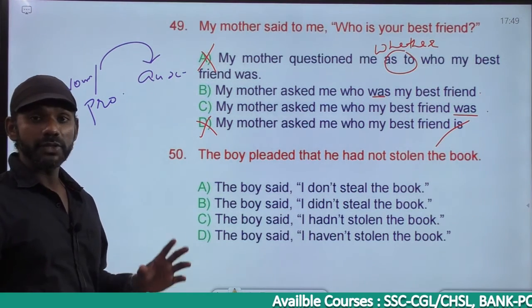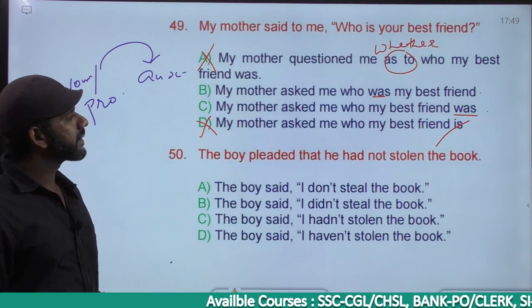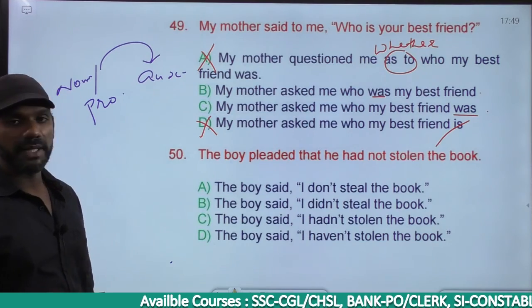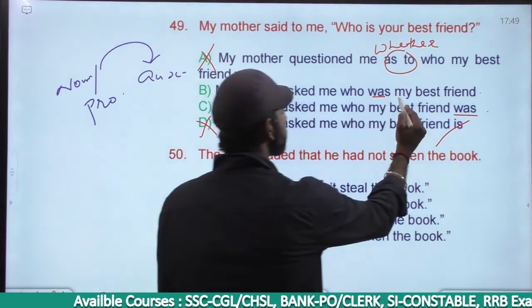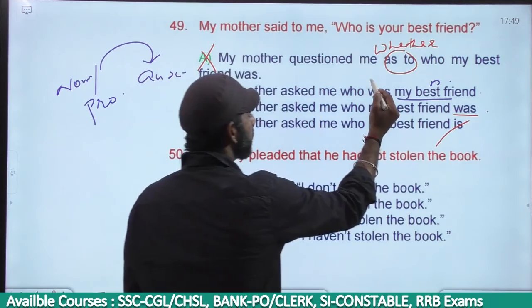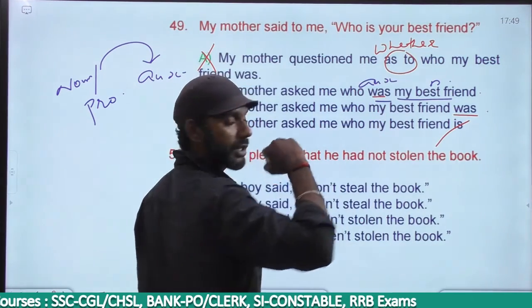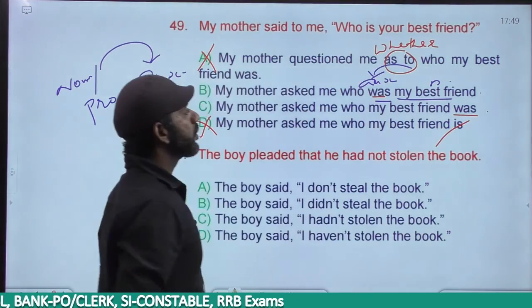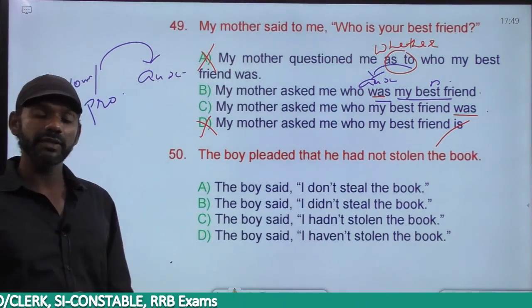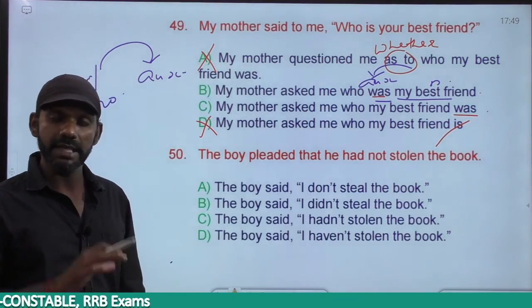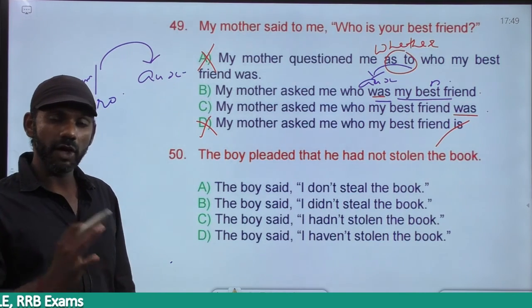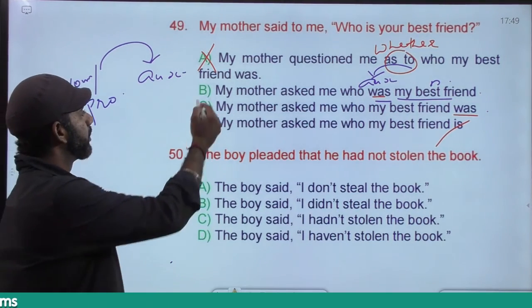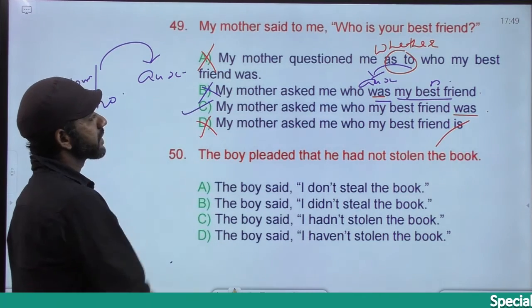Come to option B. My mother asked me who was my best friend. My best friend is the noun here. Was is the auxiliary verb. The auxiliary verb is coming before the noun. The auxiliary verb can come before the noun only if it is an interrogative sentence. A sentence in indirect speech is not an interrogative sentence. B is eliminated. The answer must be C.